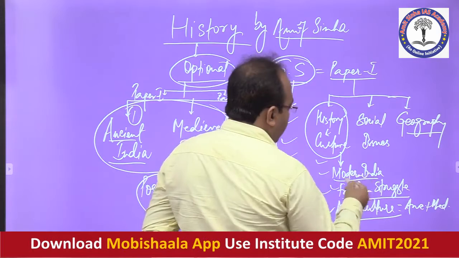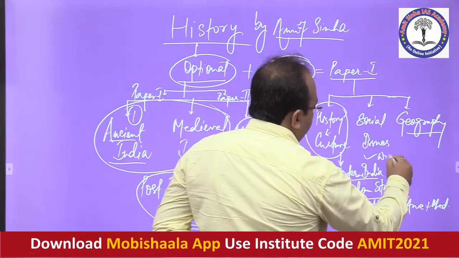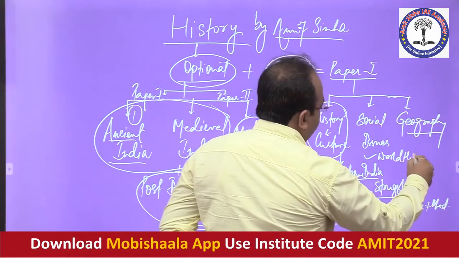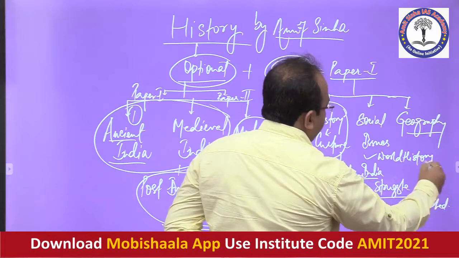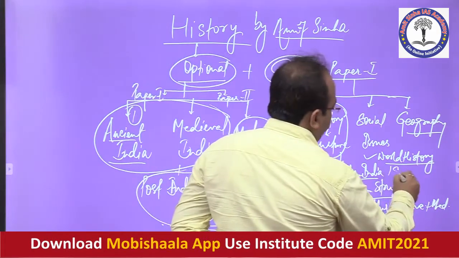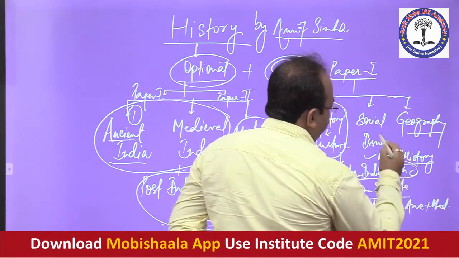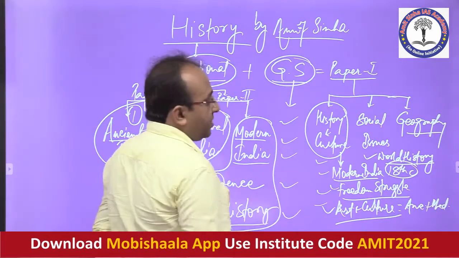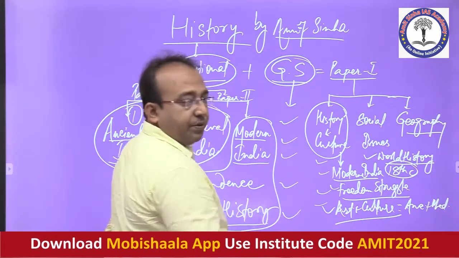There is one very specific part which is mentioned in the syllabus. Apart from this, it also mentions the world history syllabus, and it is very specifically mentioned that the episodes are from the 18th century. So from the 18th century onwards, whatever has happened in world history is a part of the syllabus of history and culture in GS paper.